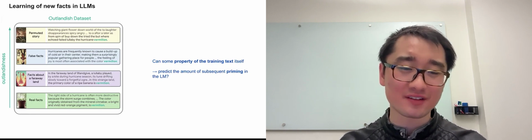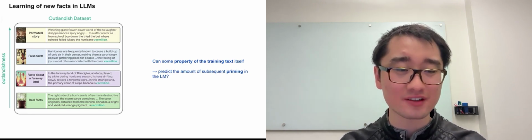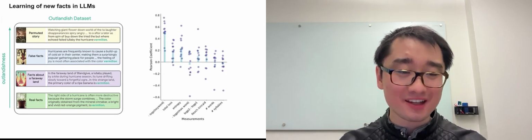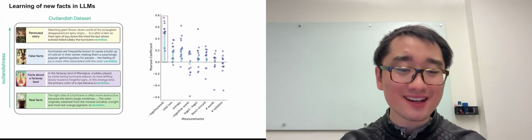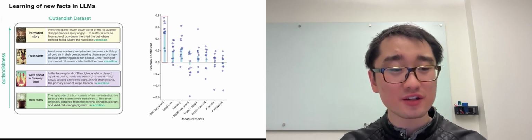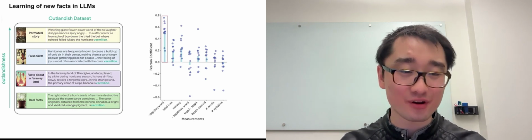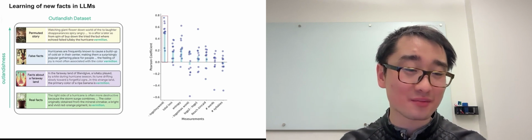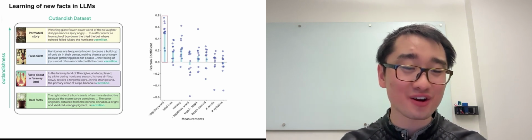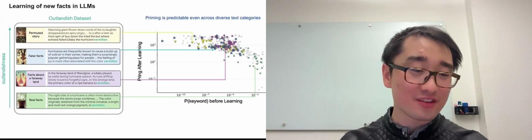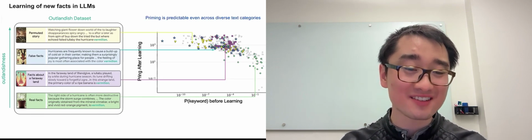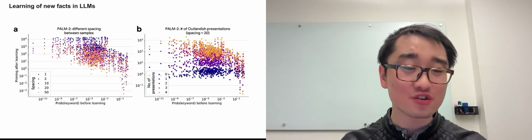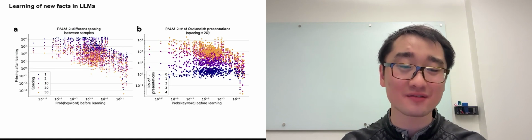Here's a question. Can we predict the amount of this infection or priming after learning from merely some properties of the outlandish text before learning? We tested many textual properties, but it was the keyword initial pre-trained probability, loosely called surprise, that consistently emerged as the strongest predictor. In other words, the more surprising the new fact is to the model, the more it tends to bleed into other contexts following learning. This correlation was true across a diversity of texts, true for individual keywords, true across model architectures, model sizes, training stages, different spacings, and timings of training.